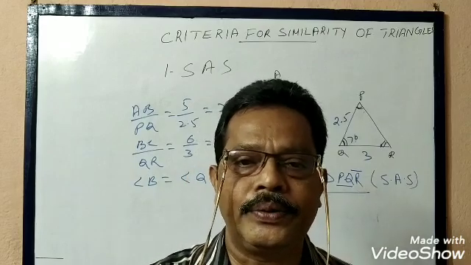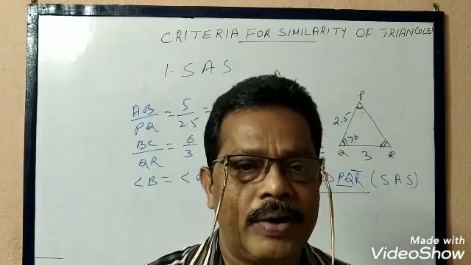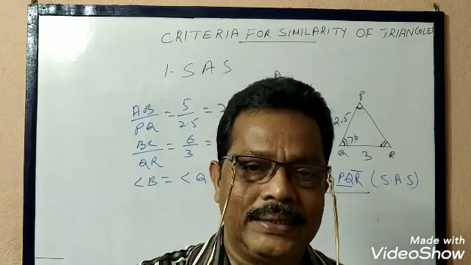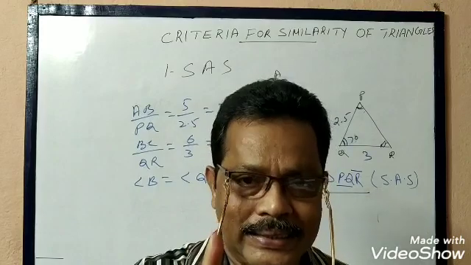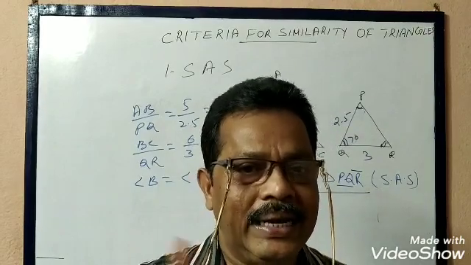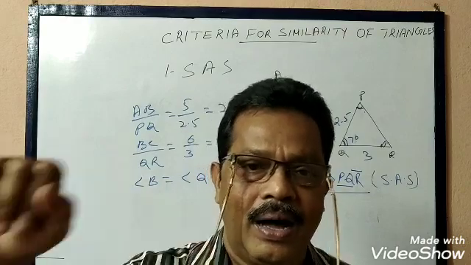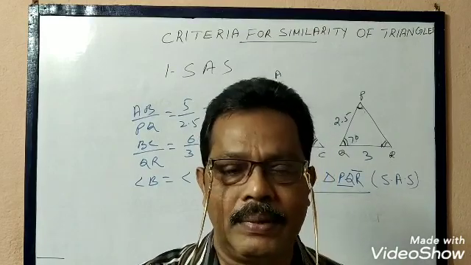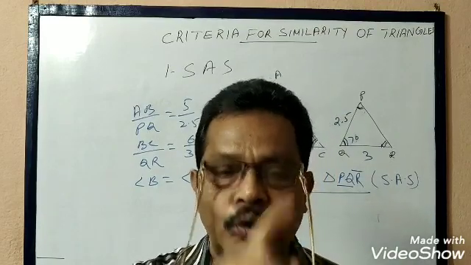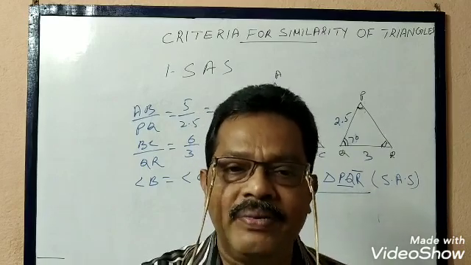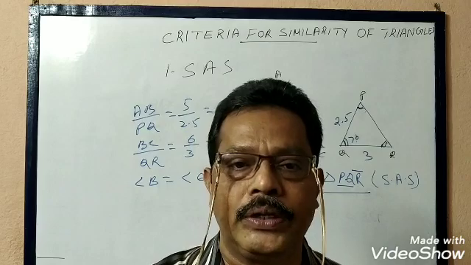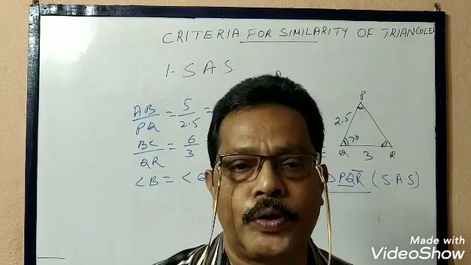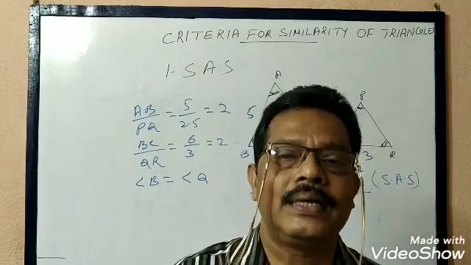I think you understood the criteria for similarities. Once again, what are the similarity conditions? AAA or AA, two angles, that is enough. AA similarity, SSS similarity. SSS similarity means three sides of one triangle and three sides of another triangle, if you take their ratios, will be equal. Then SAS similarity, what is that? Two sides and the angle between the two sides. The angle between is very important. The angle between the two given sides should be equal, and the sides should be proportional. Then the triangles will be similar. Okay.